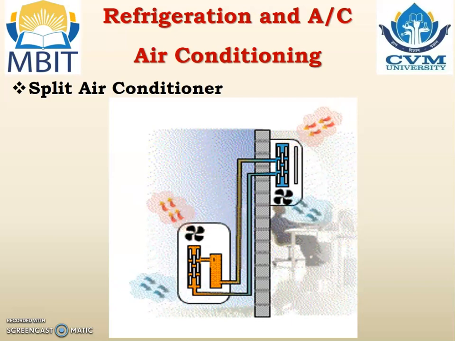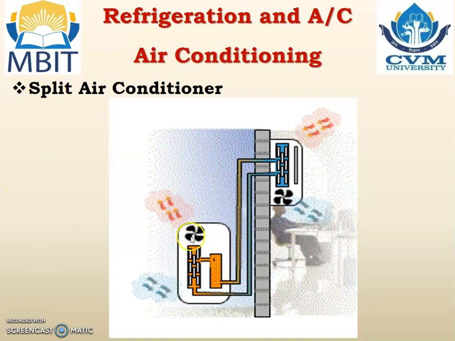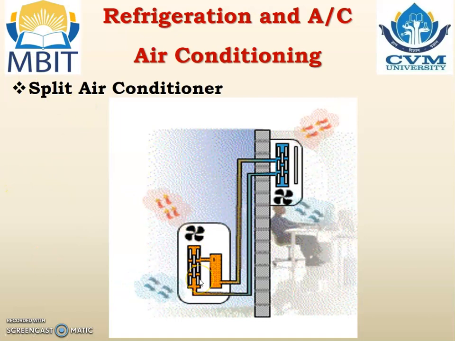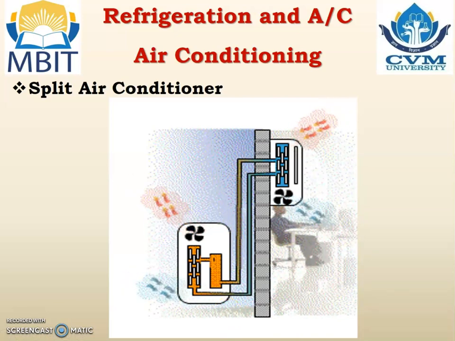system. In the split air conditioning system, the air conditioner is divided into 2 portions. One portion, which has the compressor, condenser and expansion valve, is located outside the room, anywhere. It can be located on the terrace or at ground level or anywhere else. Another portion, which has the evaporator tube, can be fitted inside the room.